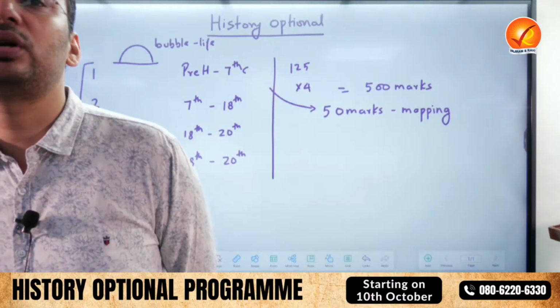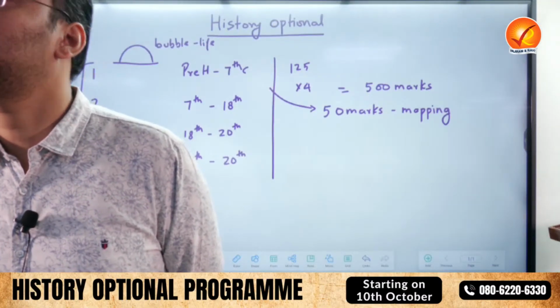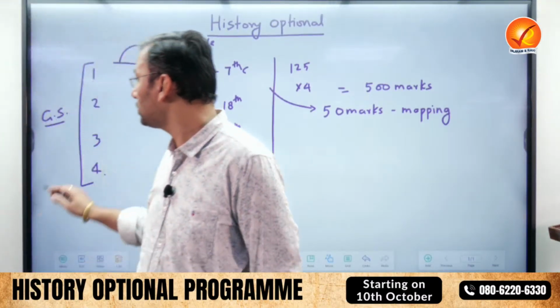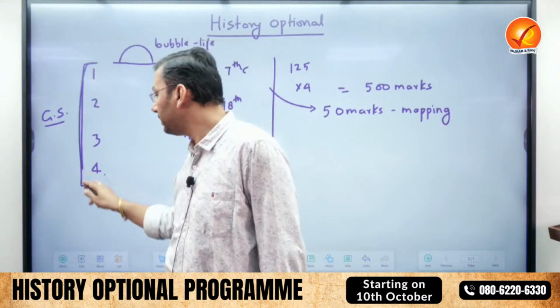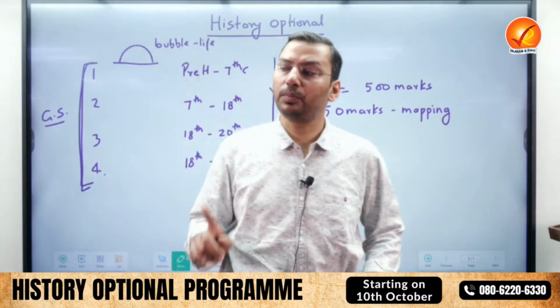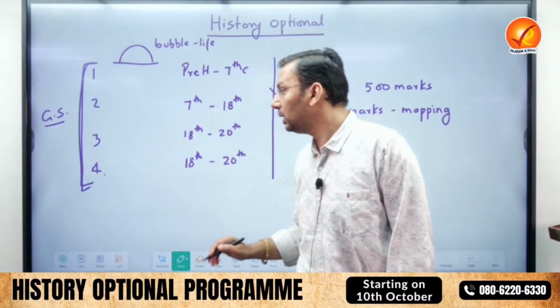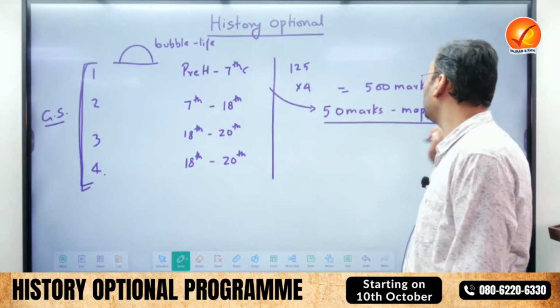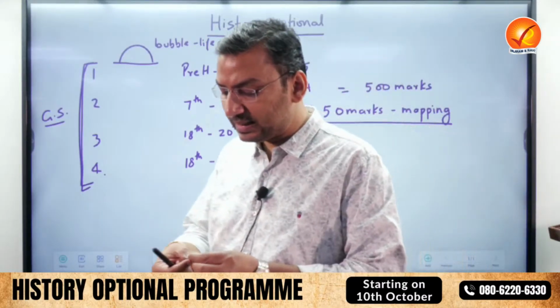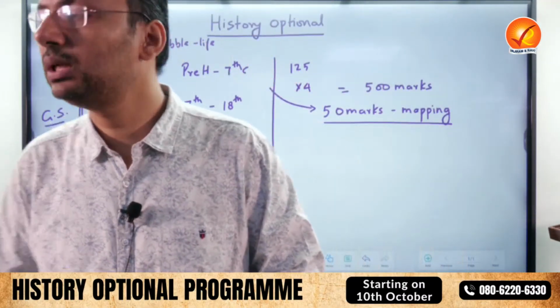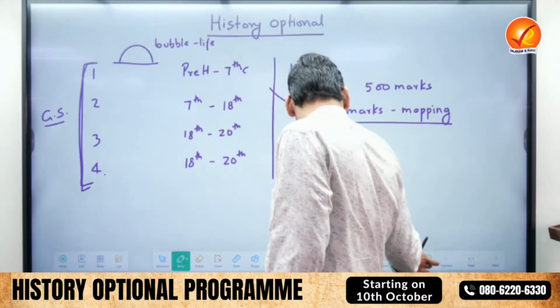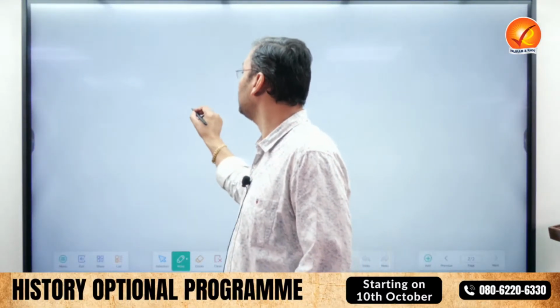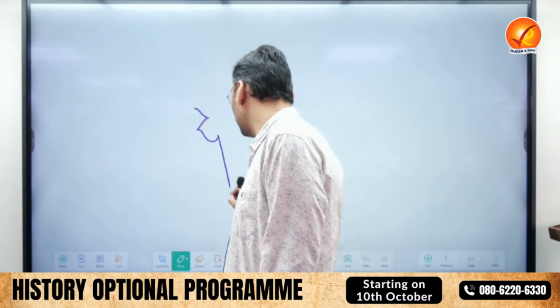In GS, they want you to know the exact things from history. So that's why you would see almost the same syllabus with a bit easier questions, because it is based on your understanding, out of which 50 marks are given to mapping. It is generally considered the difficult part of the syllabus, but we will discuss mapping in the last 8 to 10 classes in the easiest way. Let me show you how mapping is asked.